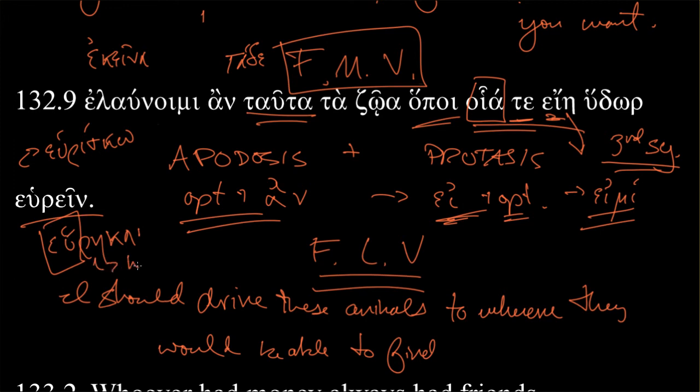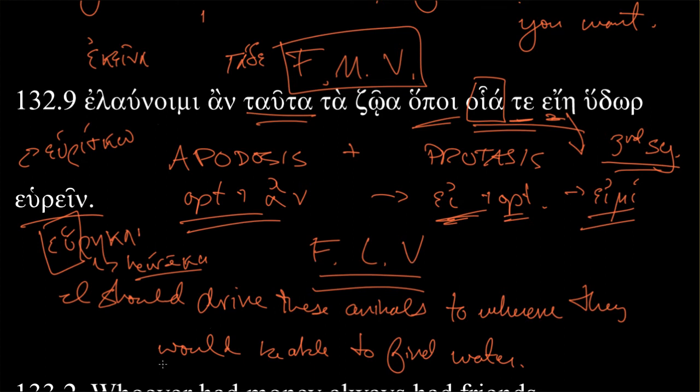If you were to translate this into English, it really should be Helreka. Accent there. Eureka instead of Eureka, either the city in Northern California or the kind of phrase, but it is the verb for finding. So I should drive these animals to wherever they would be able to find, and then hudor, neuter, accusative, singular, water.